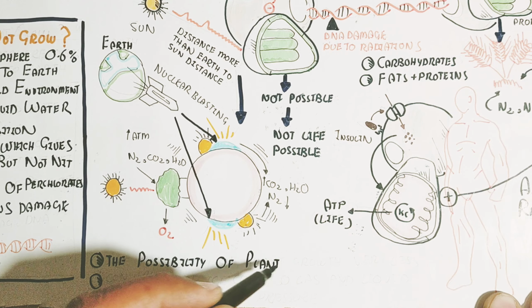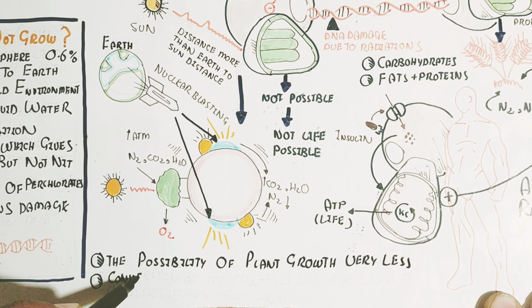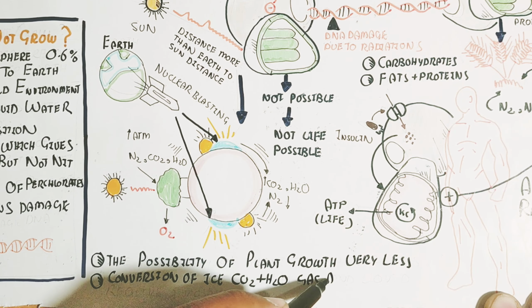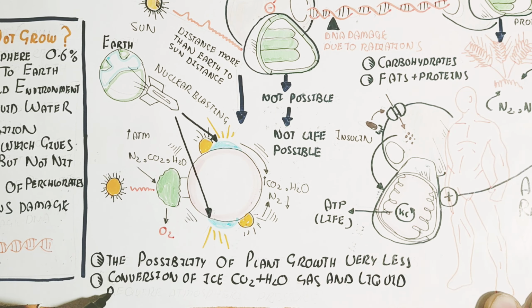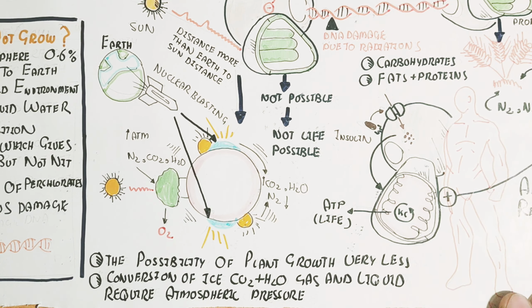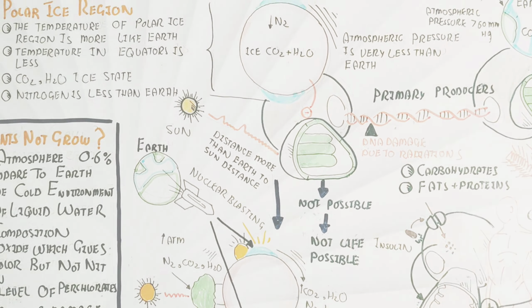It can be possible to increase the atmospheric pressure through the increase of carbon dioxide and many other things, though the possibility of plant growth is very low. The conversion of ice, carbon dioxide and water into gas and liquid requires atmospheric pressure. So we should build the atmospheric pressure, and that can be possible.